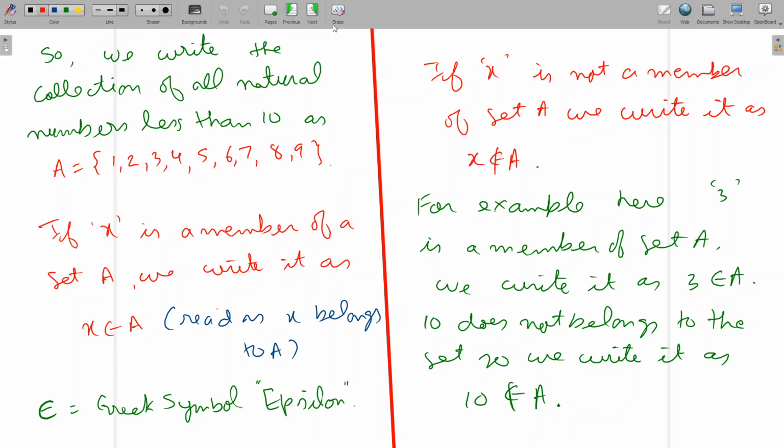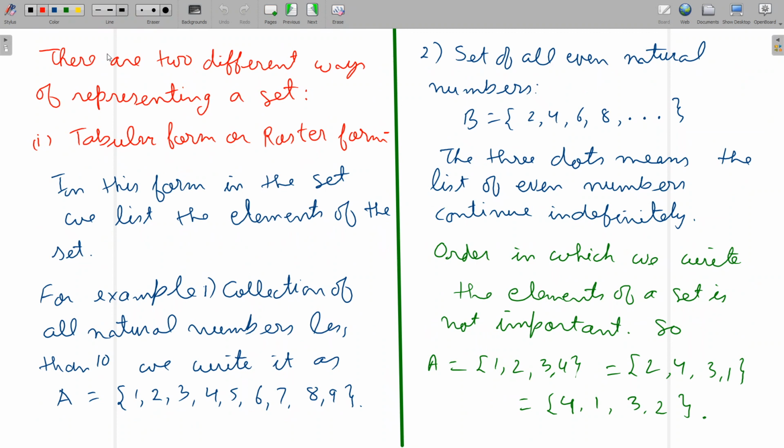Now there are two different ways of representing a set. First one is tabular form or roster form. In tabular form we write down the elements of the set, or in other words we list them. For example, the collection of all natural numbers less than 10. So we write down all the elements 1, 2, 3, 4, 5, 6, 7, 8, 9 and separate them by commas and enclose them in curly brackets. So this is tabular form.